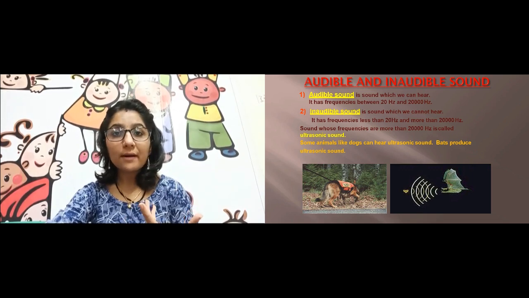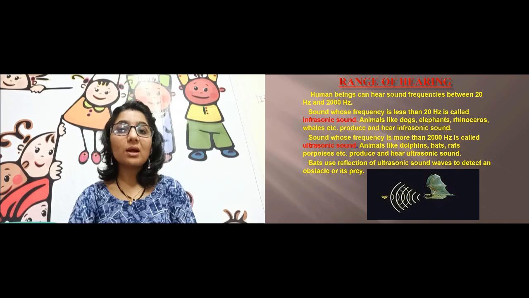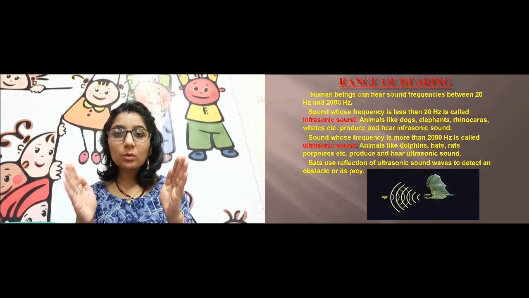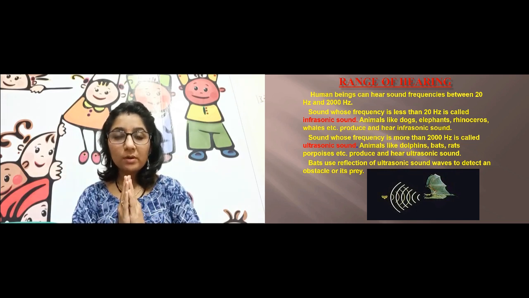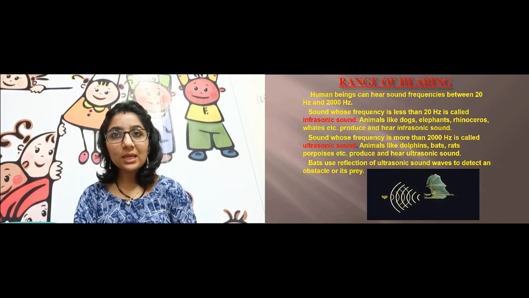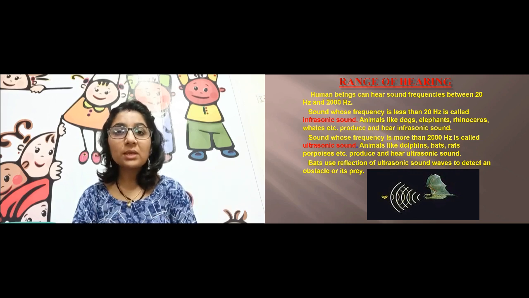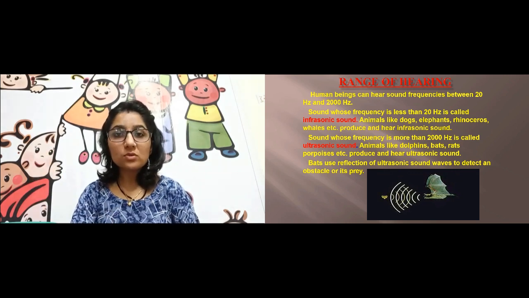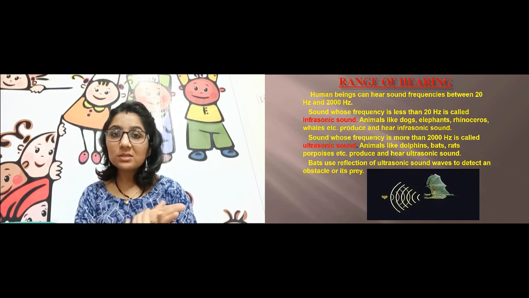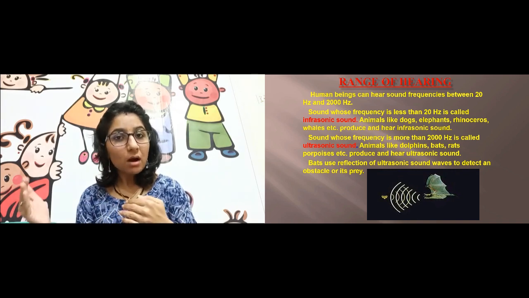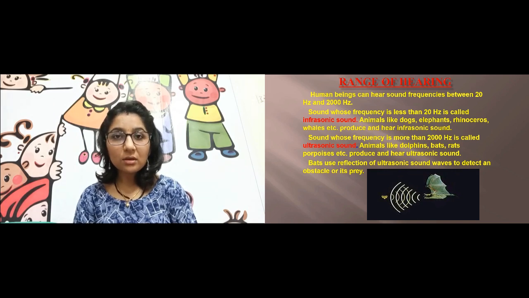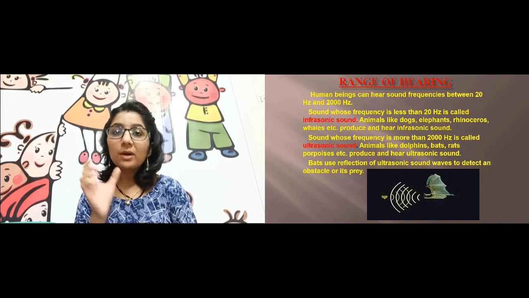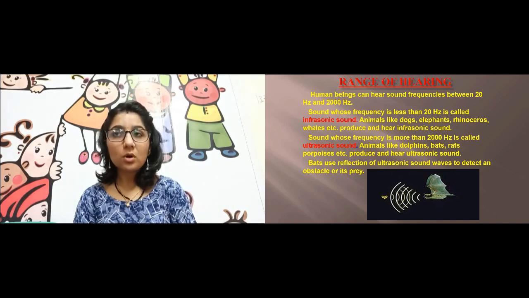They produce ultrasonic sound. Let me tell you about ultrasonic sound. The sound which is inaudible to us, outside 20 to 20,000, which is our audible range. Below 20 hertz is the infrasonic sound. Above 20,000 hertz is the ultrasonic sound, and in between this infra and ultra we cannot listen, which are inaudible to us. But 20 to 20,000 hertz is audible to us.